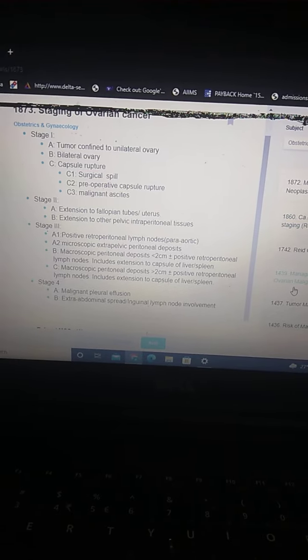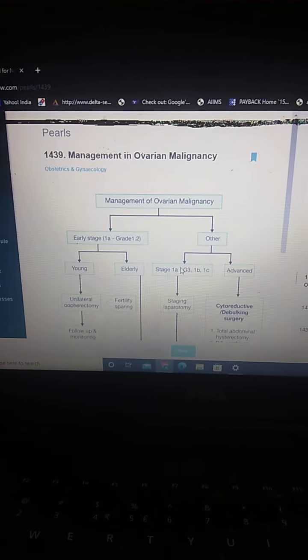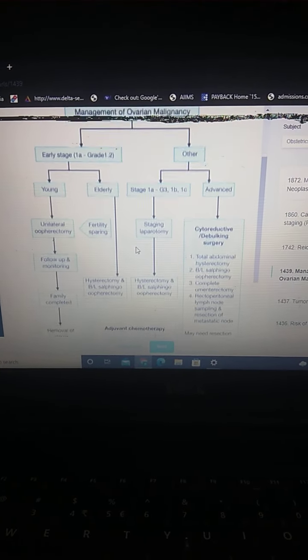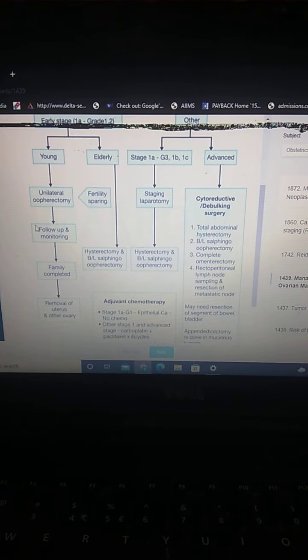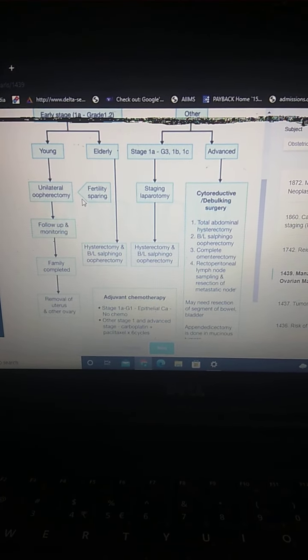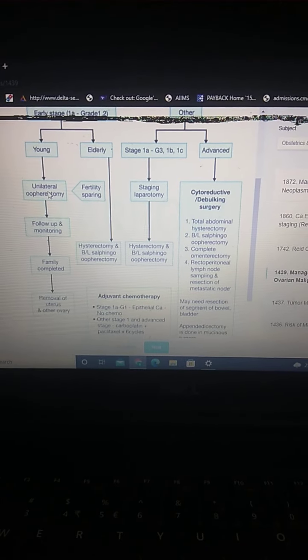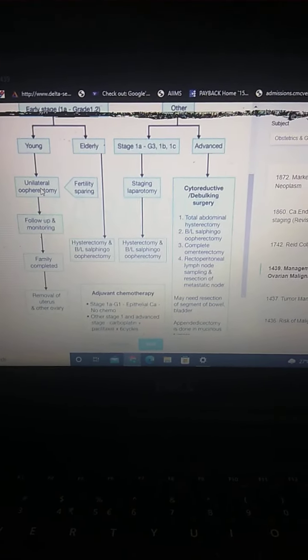Treatment is not much of a big thing in ovarian carcinoma. In earlier stages, that is 1A, if it is unilateral in a young patient, you do an oophorectomy. Before that, three terms to be known.